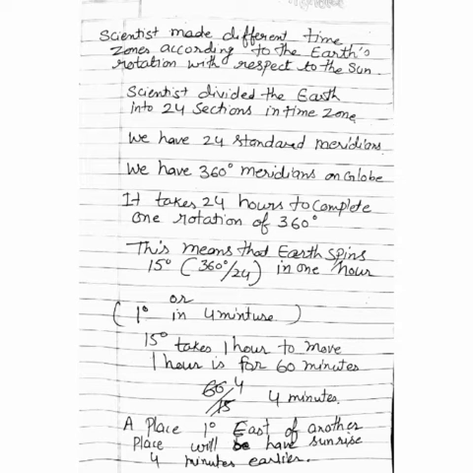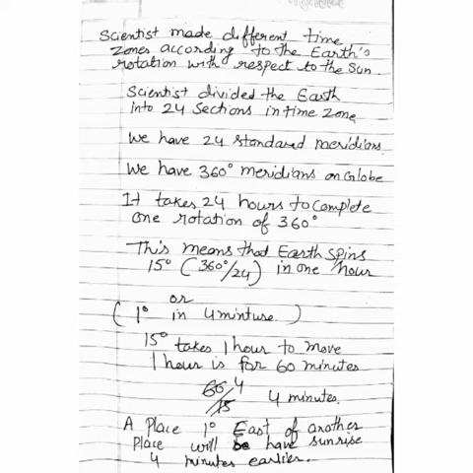So we have 24 standard meridians. If we take the 0 degree meridian, then the longitudes at 15 degree intervals are called the standard meridians in the east side, and it will decrease in the west side. So how can we calculate time according to that, children?